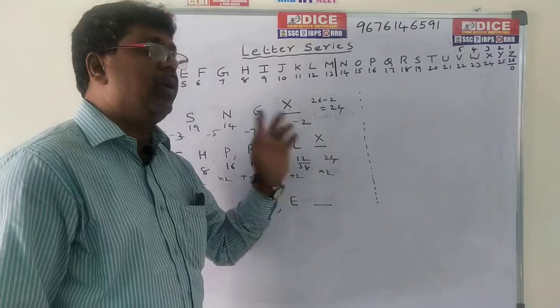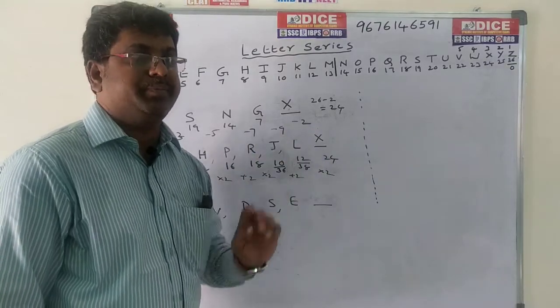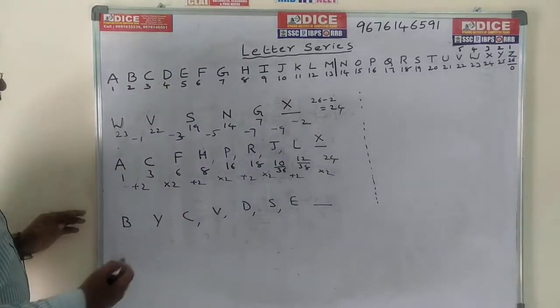12 into 2 is 24. So the answer is 24. This is the best way. Now come to this problem.